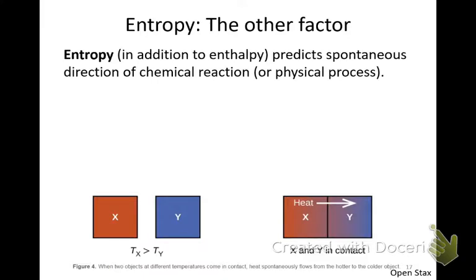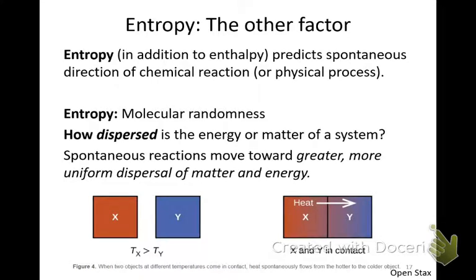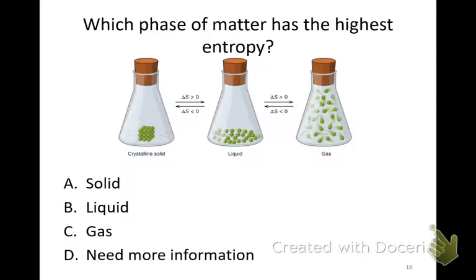Okay, so last time we said that entropy is the other factor, in addition to enthalpy, that helps us predict the spontaneous direction of a chemical reaction. We said that entropy was something like molecular randomness, related to how dispersed the energy or matter of a system was. And we said that spontaneous reactions move toward greater, more uniform dispersal of matter and energy. So greater, more uniform dispersal of matter and energy is greater entropy. So with that, which phase of matter has the highest entropy?